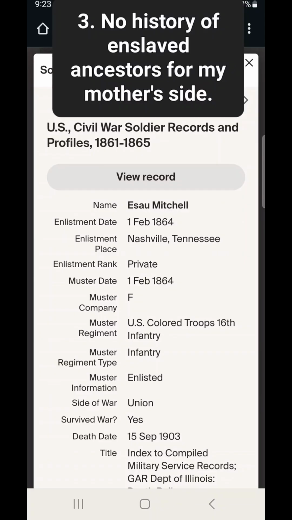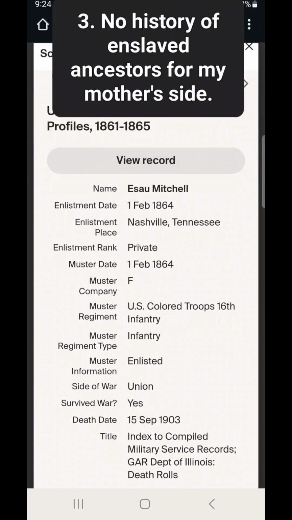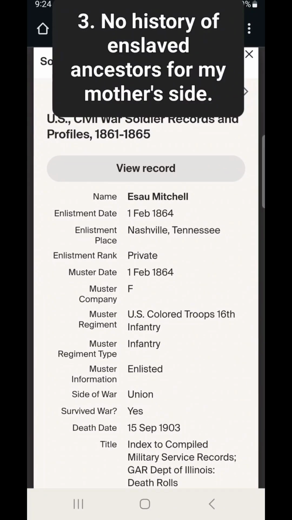As you can see here, he was in the army. He was in the military, and so that was something that Horace Mitchell inherited clearly from his forefathers, as he was a military man as well. But he was enlisted from 1861 to 1865.